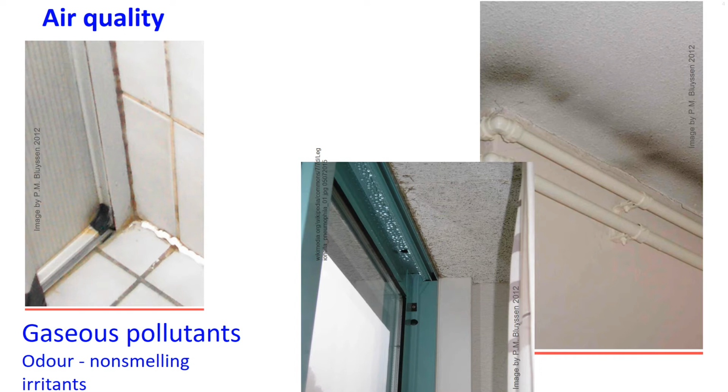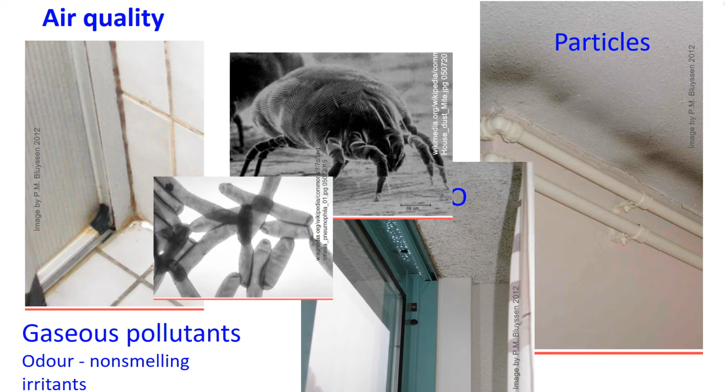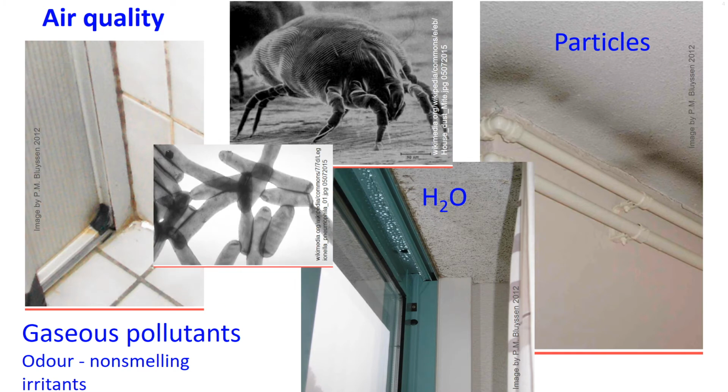And then there are several other components in that indoor air which influence the air quality, such as water and particles. These particles can be of biological nature, such as house dust mite and Legionella, but particles can also originate from materials.